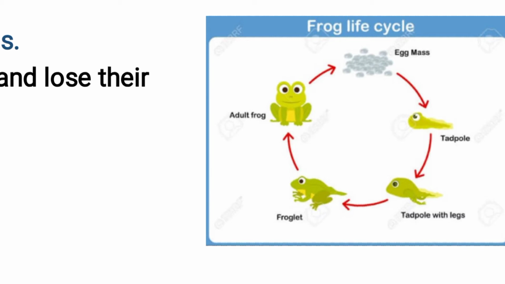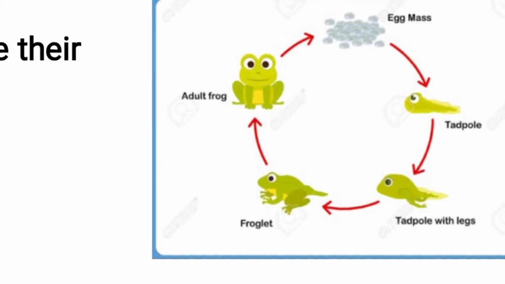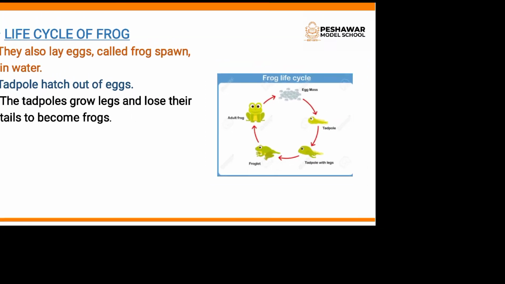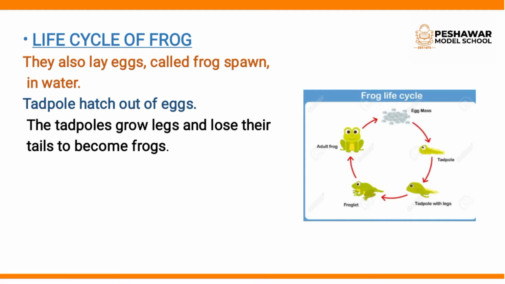Okay students, so after a few weeks the tadpole begins to look like a frog. Okay, look at the frog. After a few days the tadpole begins to look like a frog and then turns into froglet, and froglet becomes an adult frog. So this is a life cycle. An adult frog again lay eggs. So this life cycle begins again. So this is the life cycle of frog.